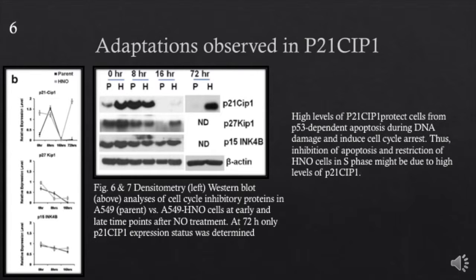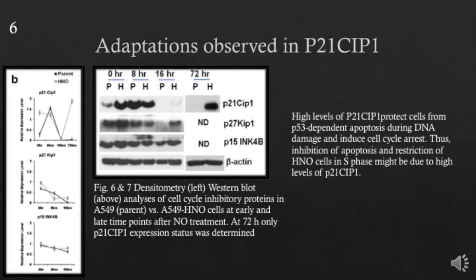It is important to note that high levels of P21CIP1 protect cells from P53-dependent apoptosis during DNA damage and induce cell cycle arrest. Therefore, inhibition of apoptosis and restriction of HNO cells in S phase might be due to the same levels of this P21CIP1.